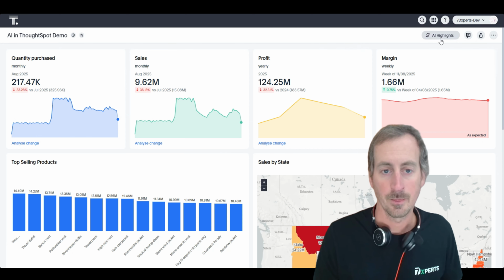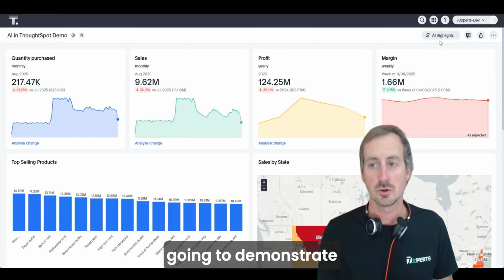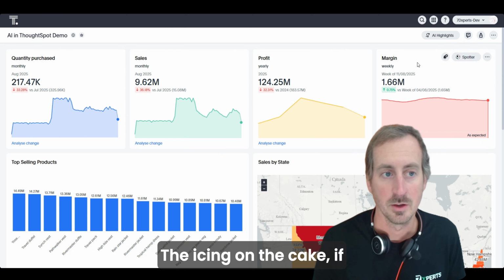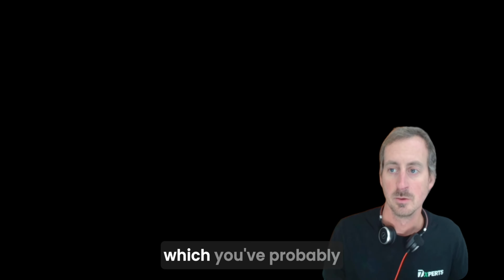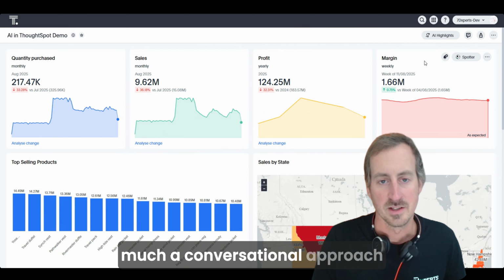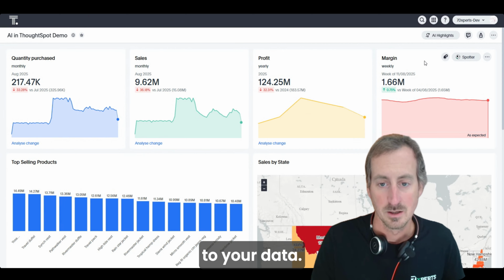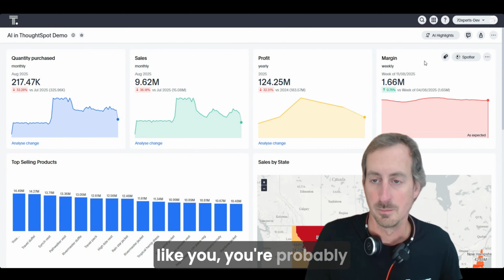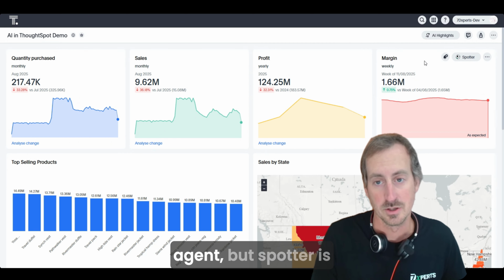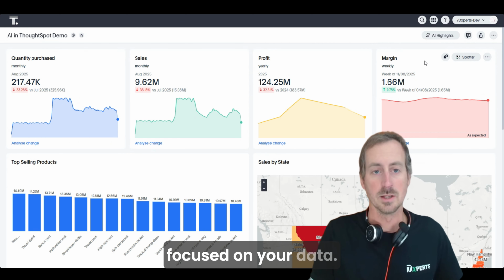So the final thing I was going to demonstrate in terms of nice AI capability is probably the icing on the cake, if you will, for ThoughtSpot, and that's Spotter, which you've probably heard of, but that's ThoughtSpot's AI agent. And this is very much a conversational approach to your data. You can ask questions like you're probably used to with something like Gemini or ChatGPT, having a conversation with an AI agent, but Spotter is focused on your data.